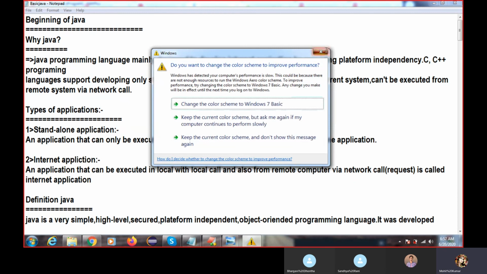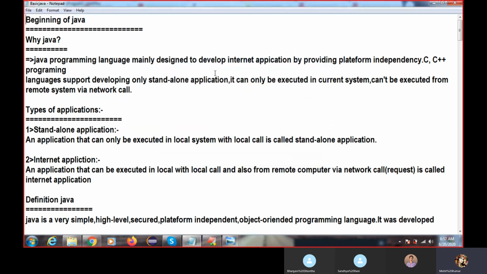But Java can develop web applications, meaning millions of users can use it at a time, no problem at all. So there are two types of application: standalone application and internet application. As I told you, when only one user is using it at a time, that is called a standalone application. When there are multiple users, that is called an internet application.